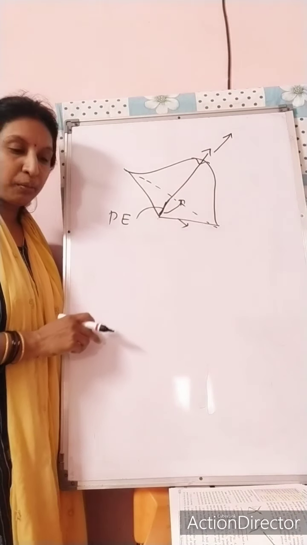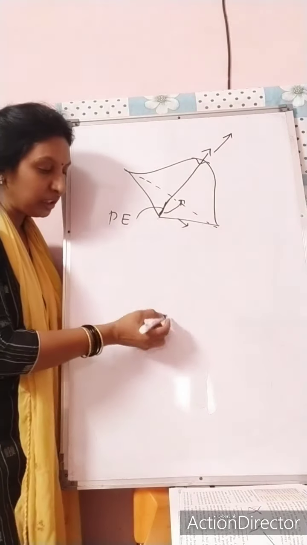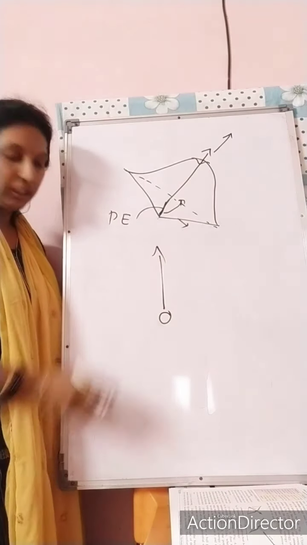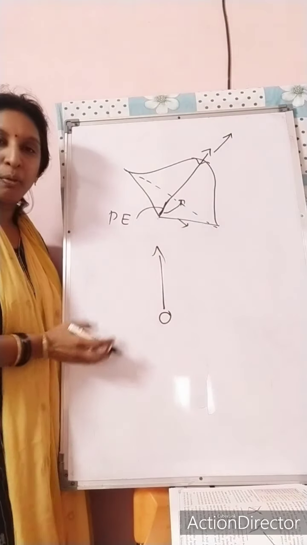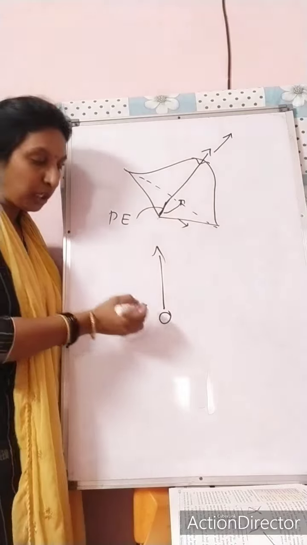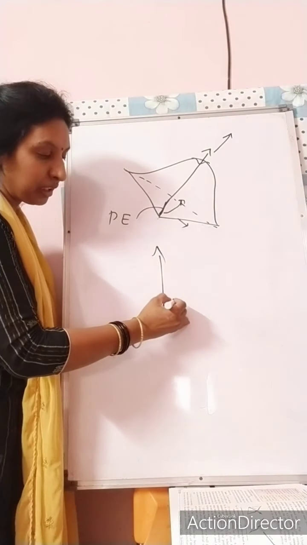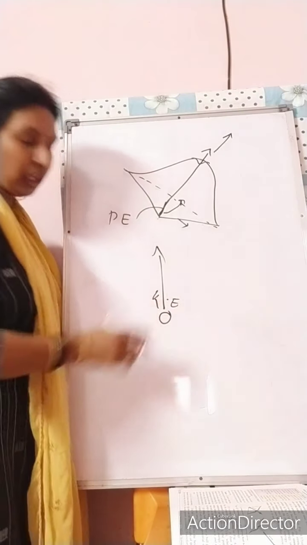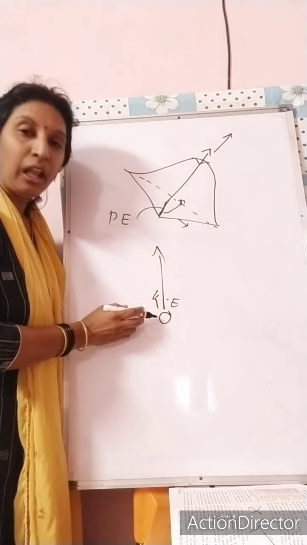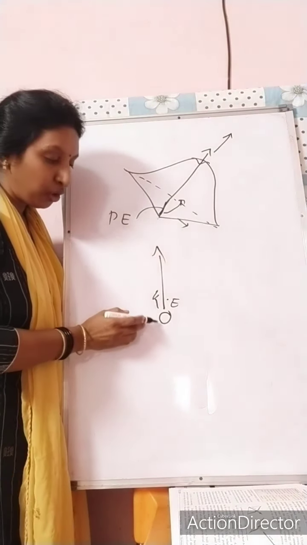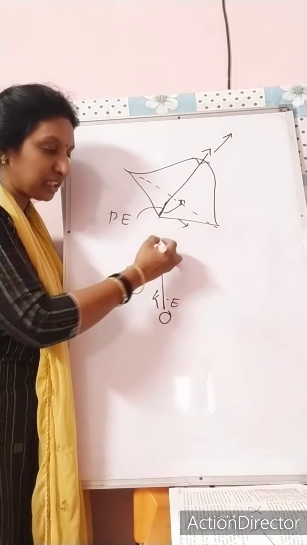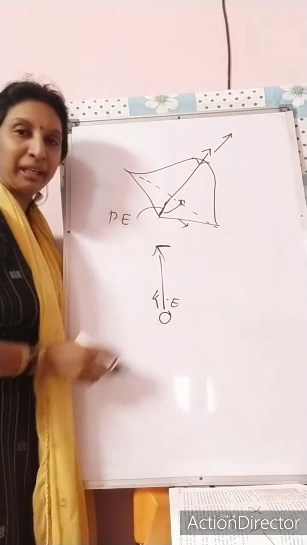Okay? Another most common example: suppose you are throwing a ball upward. When you are giving a throw to the ball, you are giving it kinetic energy. You are throwing the ball with a lot of kinetic energy. With that kinetic energy, what happens? The ball is coming to a maximum position. Suppose this is the maximum position.